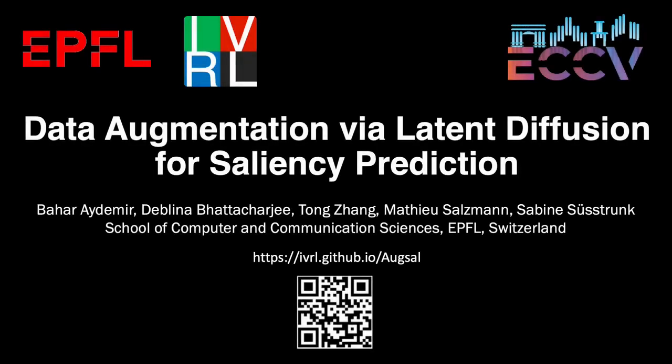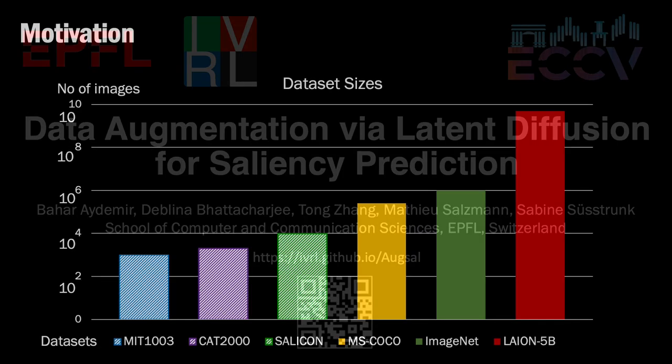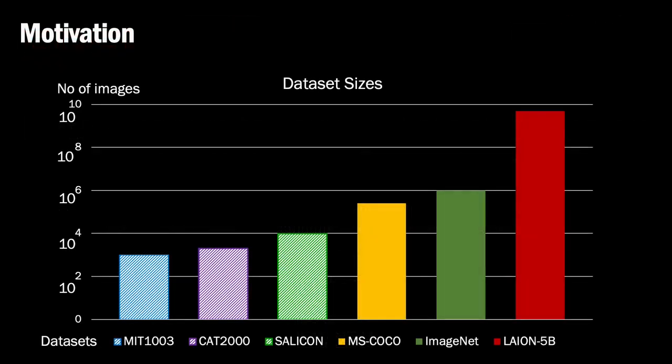Hello everyone, here we are presenting our work titled Data Augmentation via Latent Diffusion for Saliency Prediction. Saliency prediction aims to computationally detect the regions in an image that gather an observer's attention. Existing models are constrained by the limited diversity and quantity of labeled data.